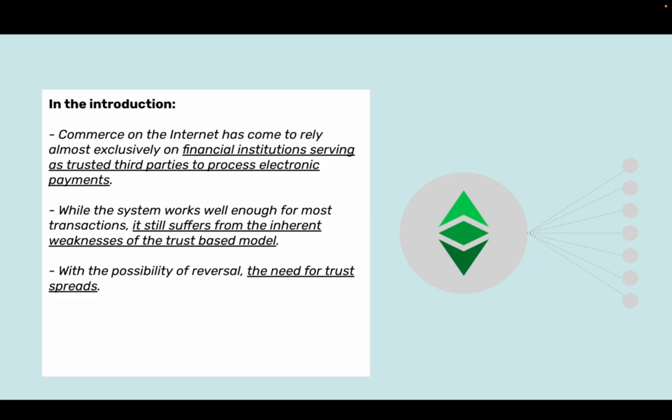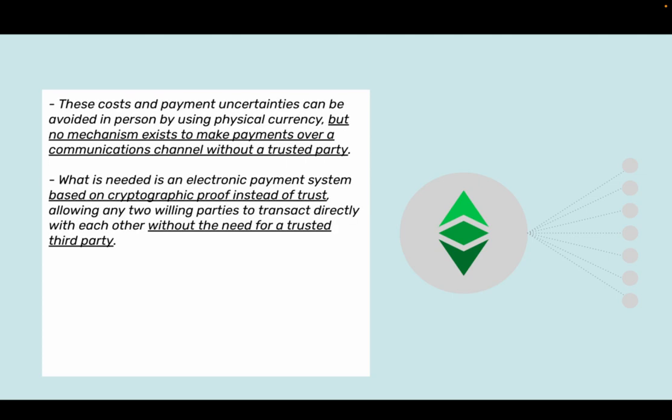In the introduction, commerce on the internet has come to rely almost exclusively on financial institutions serving as trusted third parties to process electronic payments. While the system works well enough for most transactions, it still suffers from the inherent weaknesses of the trust-based model. With the possibility of reversal, the need for trust spreads.